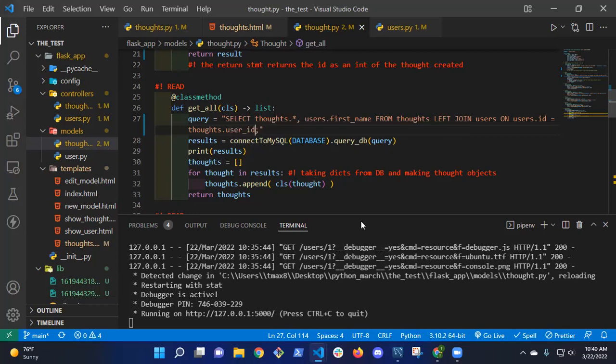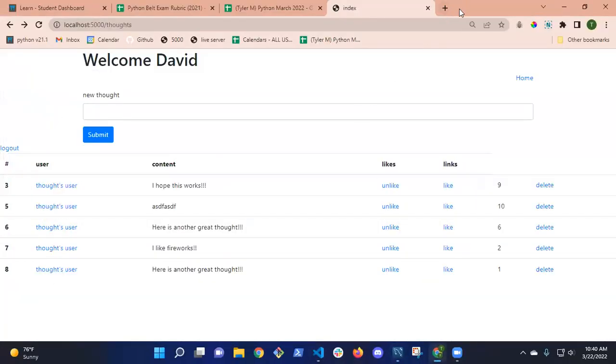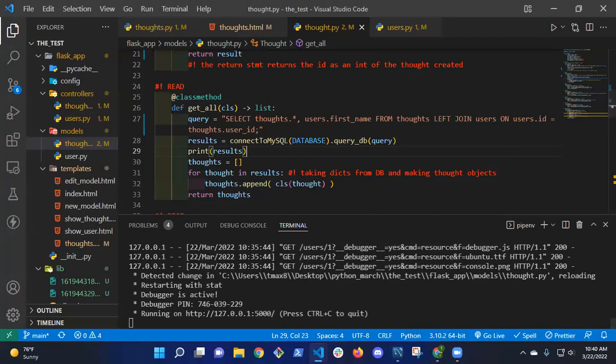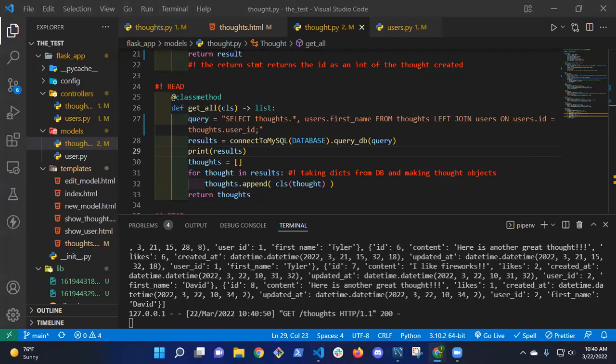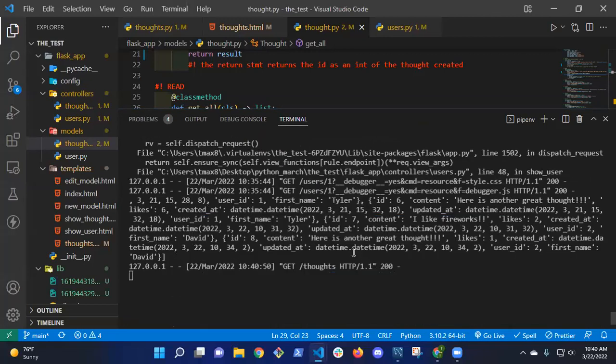Does that make sense? Yeah. Okay, so I've got a print statement here printing the results because I want to make sure that we understand what we're getting. So if I go back to my browser, I'm going to move this off to the side and then go back to thought. And then I'm just going to refresh the page. Okay, so this is what I get back when I run my query now. It is a list that gives me the user ID, and the first name comes back. So now I have this first name property available on my thought.